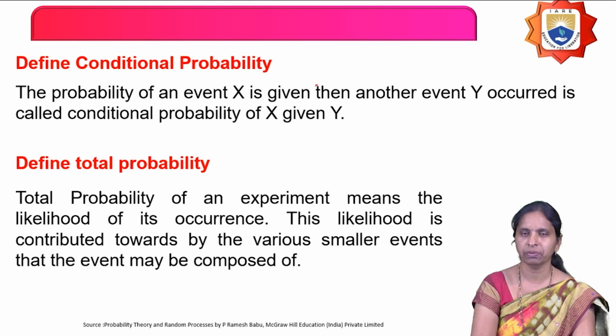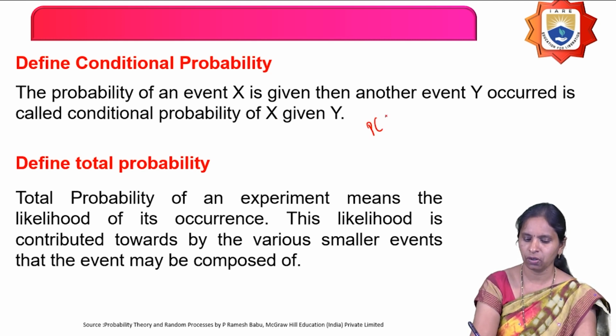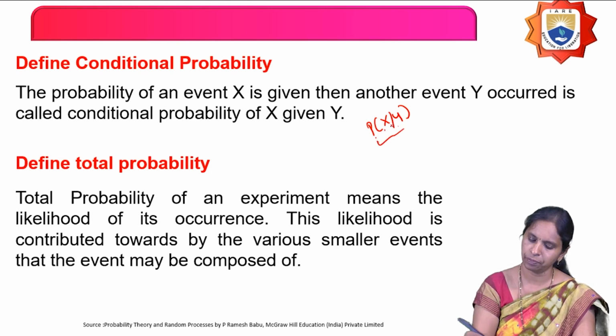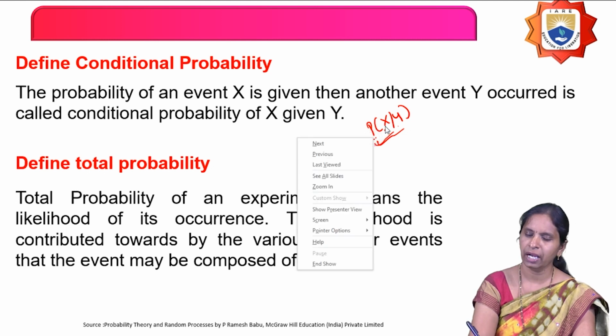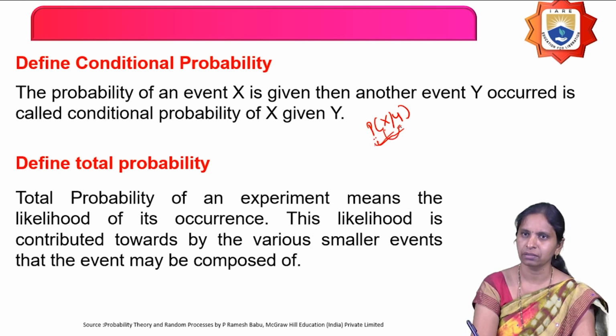The next definition: define conditional probability. The probability of an event X, given that another event Y has occurred, is called the conditional probability of X given Y. It is represented as P of X by Y. So this event is depending upon some condition, and that condition is Y. Then it is called conditional probability.